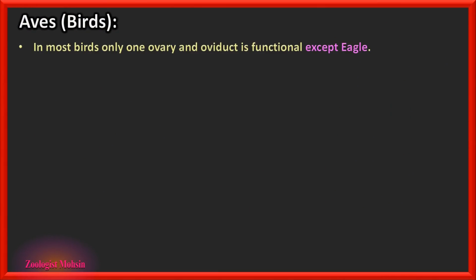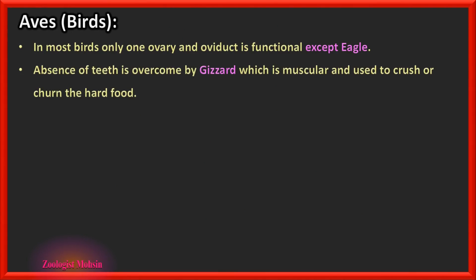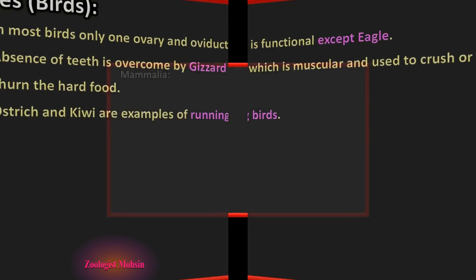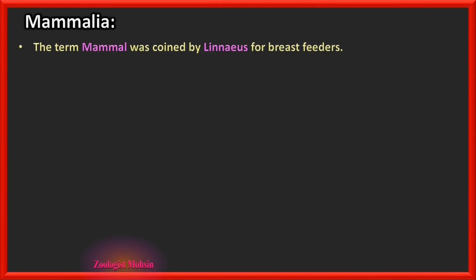In most birds, only one ovary and oviduct is functional, except eagle. So that is the exception, please remember. Absence of teeth is overcome by gizzard, which is muscular and used to crush or churn the hard food. Ostrich and kiwi are examples of running birds.